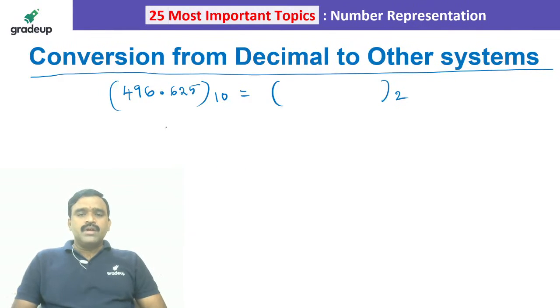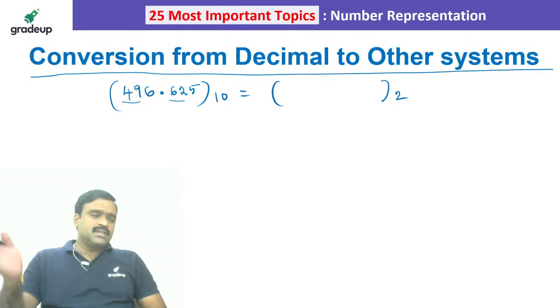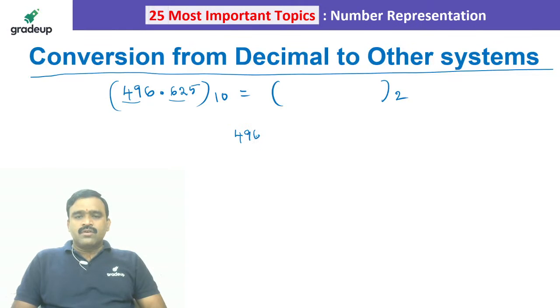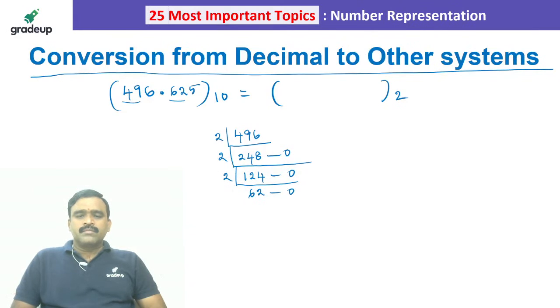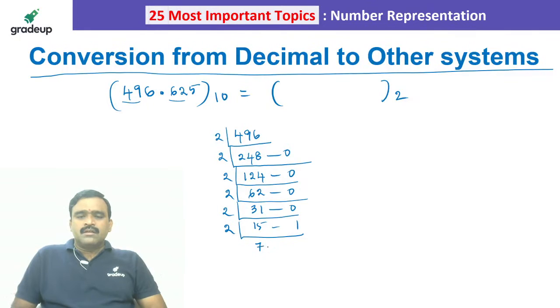Now we are doing the integer part, converting from decimal to other systems, and I will explain with one example. 496 we have to divide by 2. 2 2s are 4, 2 4s are 8, 2 8s are 16, so it is 0 remainder. 2 1s are 2, 2 2s are 4, 2 4s are 8, 0 remainder. 2 6s are 12, 2 2s are 4, 0 remainder. 2 3s are 6, 2 1s are 2, 0 remainder. 2 15s are 30 and 1 is the remainder. 2 7s are 14 and 1 is the remainder. 2 3s are 6, 1 is the remainder. 2 1s are 2 and 1 is the remainder.